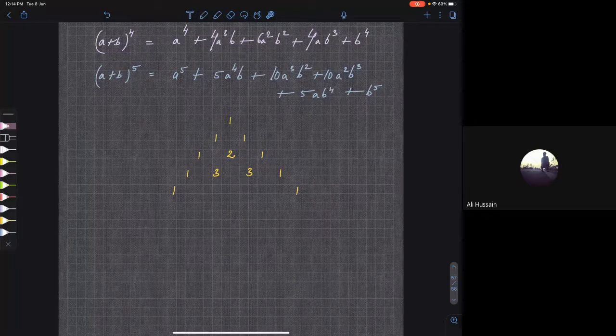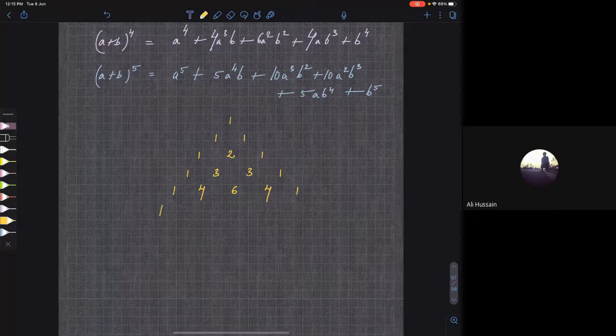They'll add these two numbers. What will you get? 4. And when they add these two numbers, what will they get? 6. Again 4. Okay, fine.